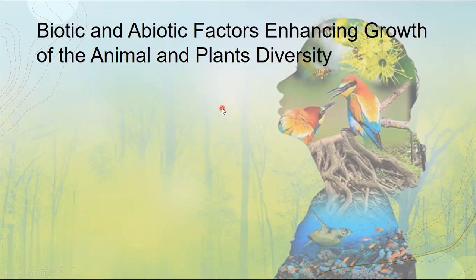So there are some of the biotic and abiotic factors enhancing the growth of the animal and plant diversity. These factors include favorable light. Plants tend to grow much bigger and healthier if they are in the perfect position to receive light.